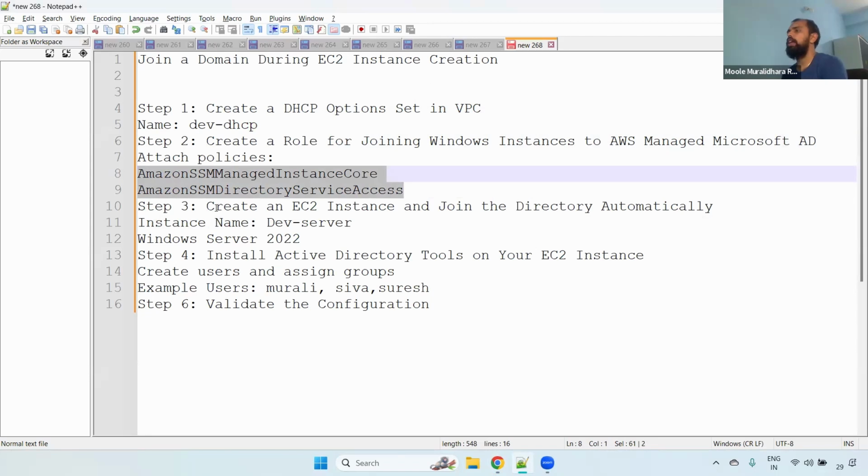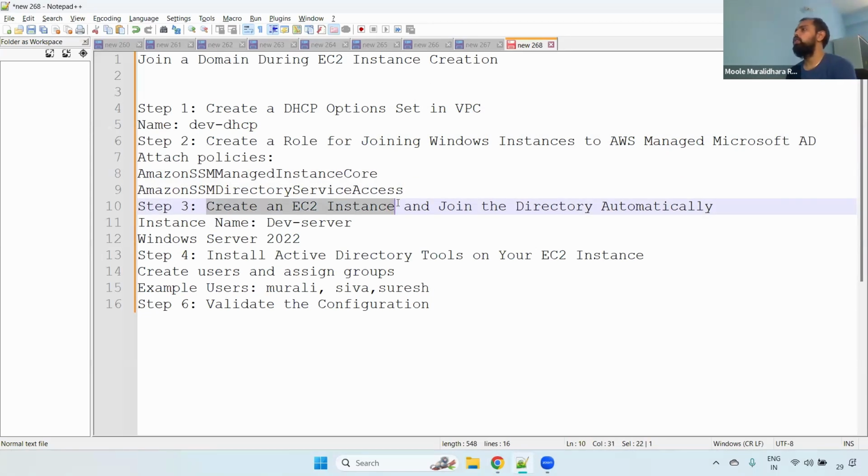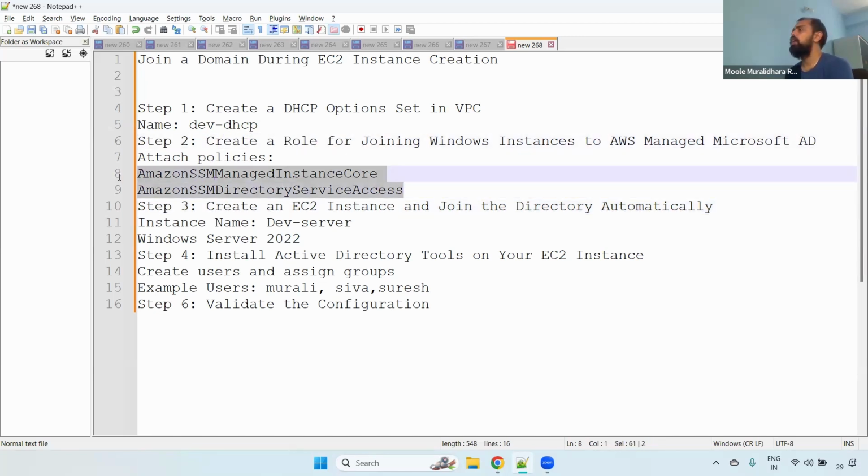Then we created that particular EC2 instance. During that time, we selected the join directory option and also selected the specific role. The role contains the permissions, so once we launch the instance, it may take a little bit of time to join, and it will happen. We selected Windows 2022. You can choose any version, that is fine, but for example, we selected 2022.